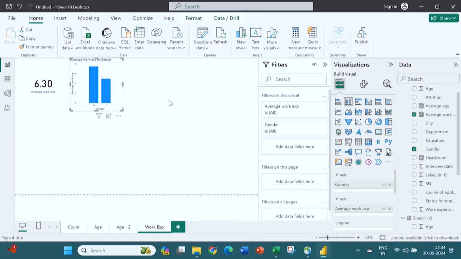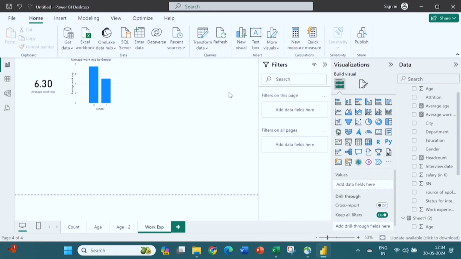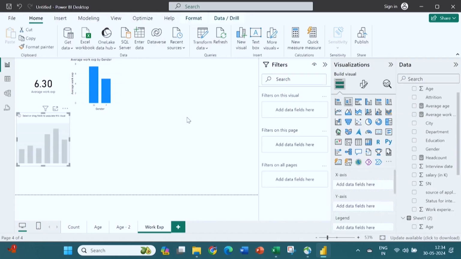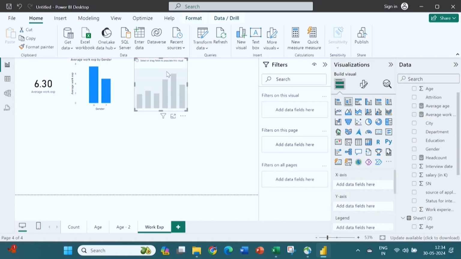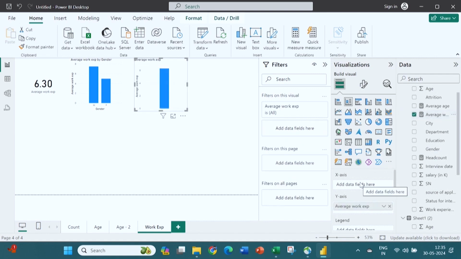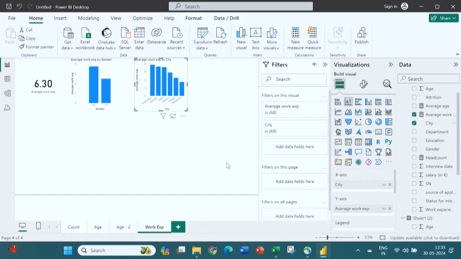Now, you have seen gender wise; if you want to know city wise, again you can select the graph from here. The bar graph that I have selected, I will put average work experience into the y axis, and on the x axis I need to put the city, if I want city wise. So, you have got city wise work experience.